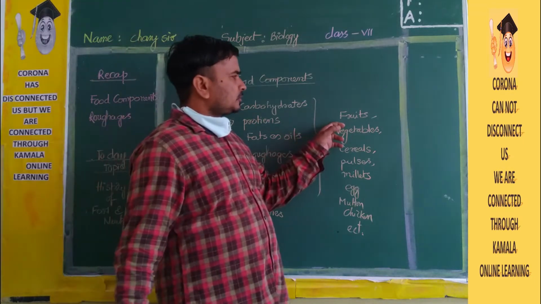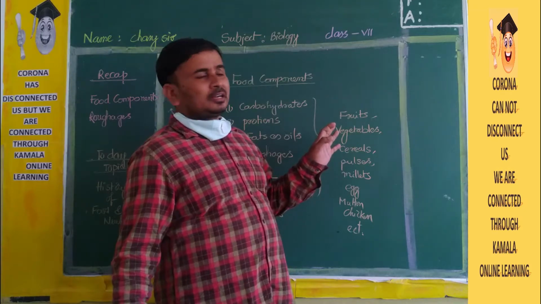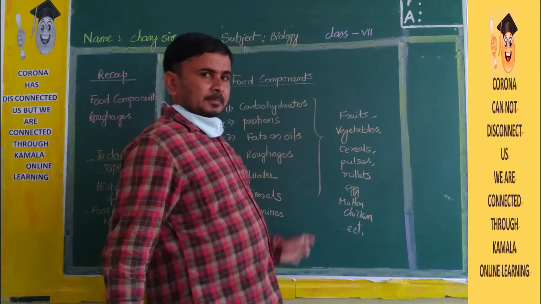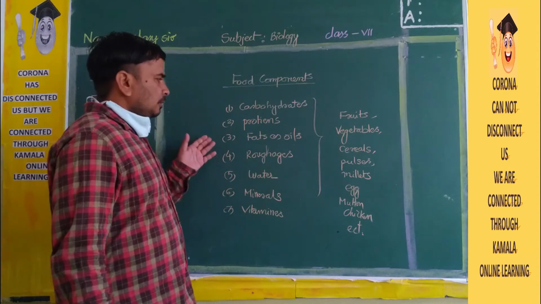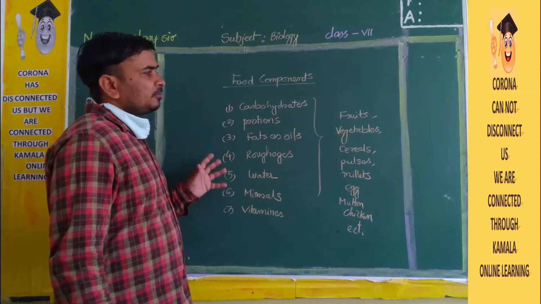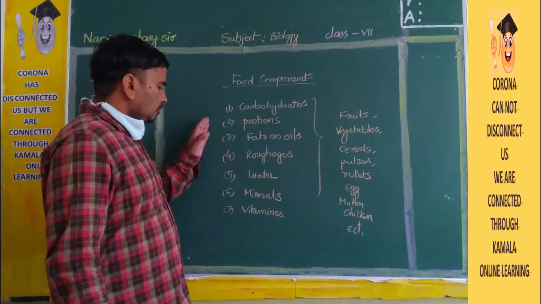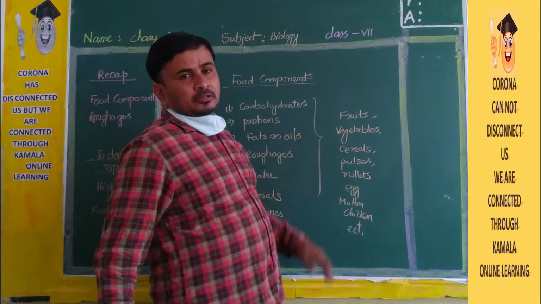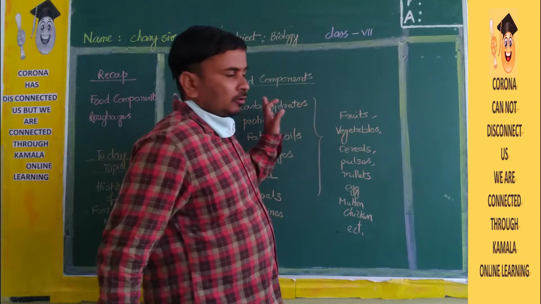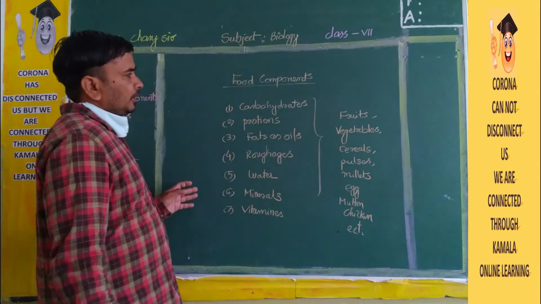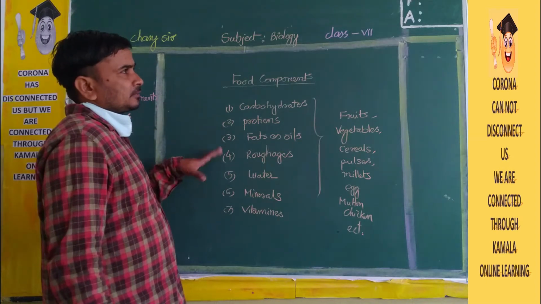You can see all the fruits, the fruits which are available outside. Those all contain all these things. Some components will be more, some components will be less in some of the fruits. And you can see vegetables also. So many vegetables we have in the market. In all vegetables they contain all these things. Some things they contain more, some things they contain less.